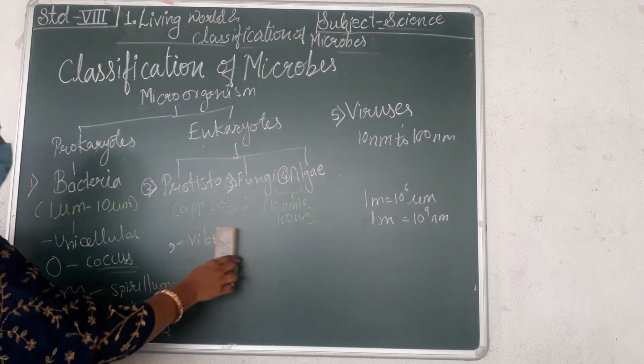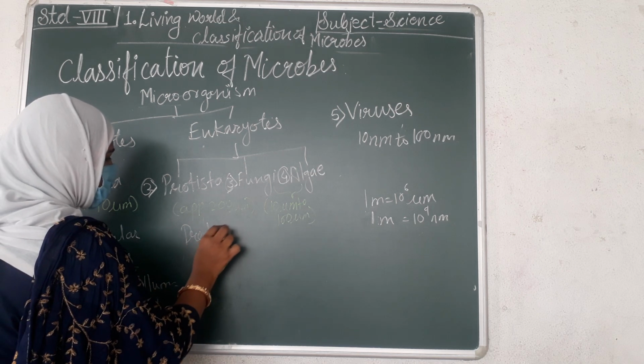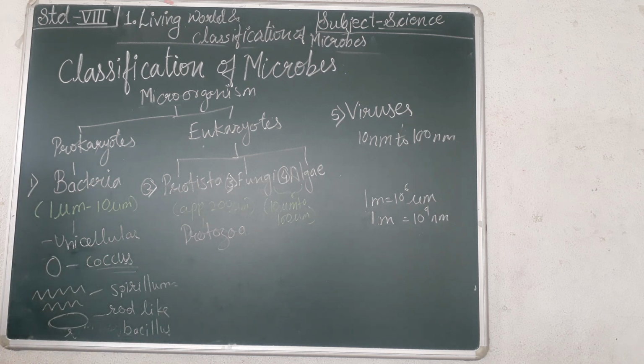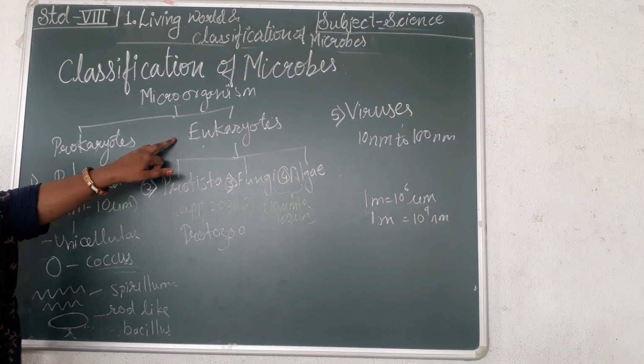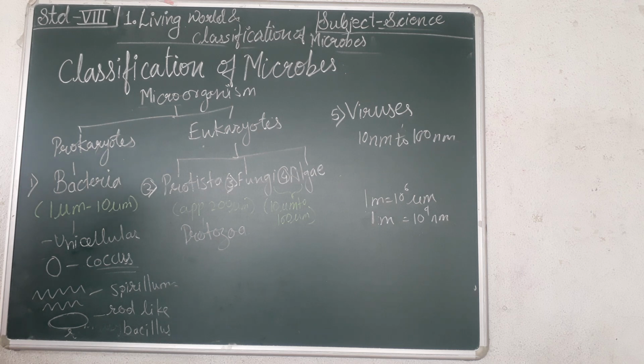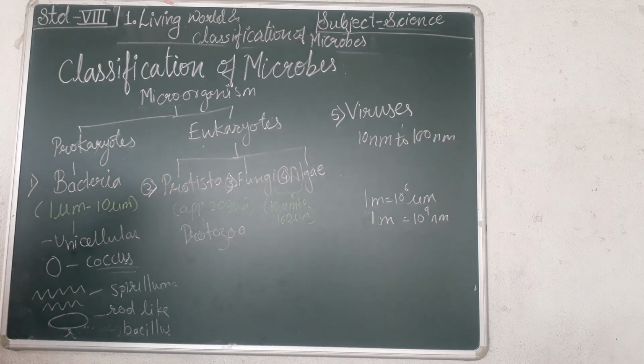Now let's see the second, Protista, or generally we use the word protozoa. The characteristic of the protozoa is that they have a size of approximately 200 micrometer. They are found in the soil, fresh water as well as dirty water and sewage water. These are again unicellular organisms, eukaryotes having a distinct nucleus and the cell wall. There is a great variation in cell structure. We observe in the Protista that they have pseudopodia for locomotion also. These organisms reproduce by simple cell division.